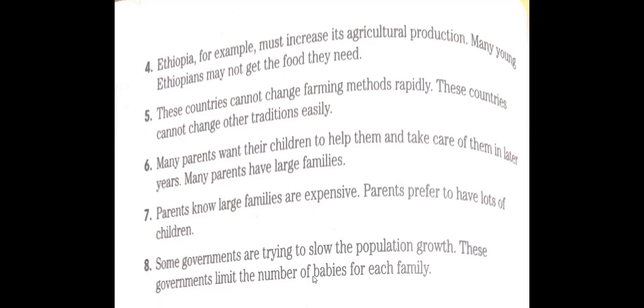Number 5. Who will answer number 5? I'd like someone who didn't participate before. Yusuf Mustafa. Adnan Abdullah. Yes, answer number 5.